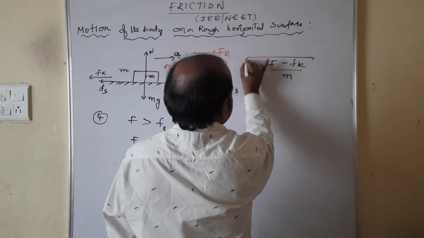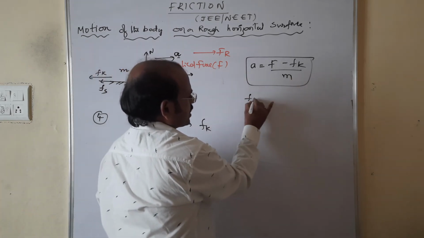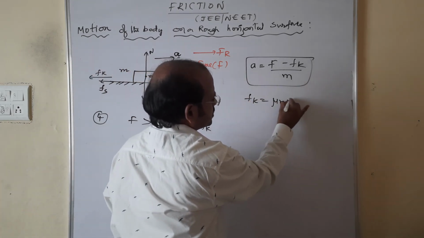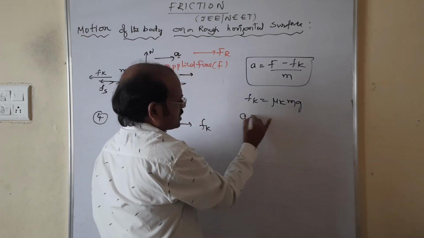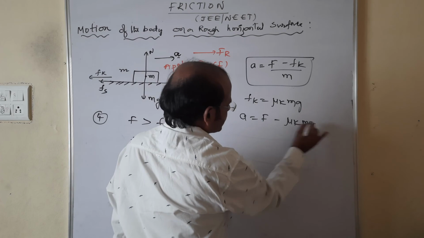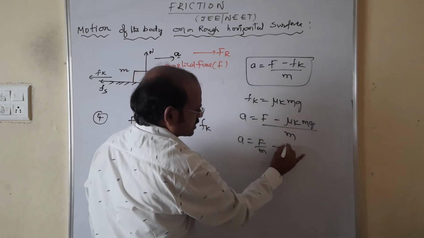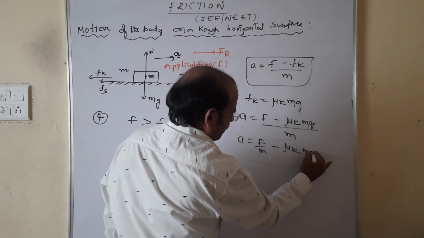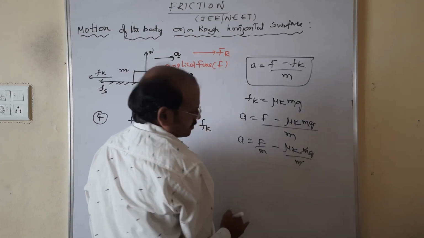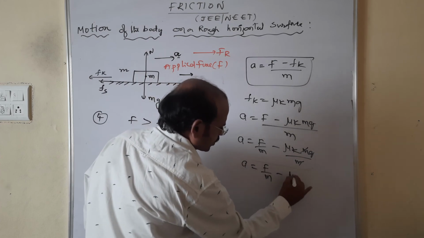Also, Fk is equal to mu k into mg. So the acceleration of the block is (F minus mu k mg) by m. Dividing separately, the m's cancel. Therefore acceleration is equal to F by m minus mu k into g.